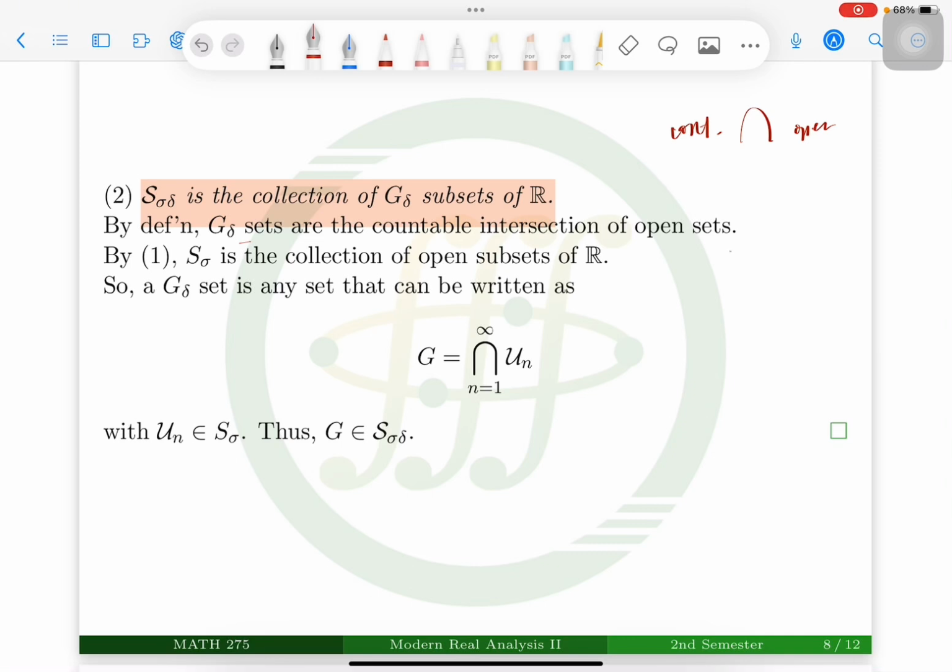By the previous result, S sigma is the collection of open subsets of R. So a G delta set is any set that can be written as the intersection of U sub n, where each U sub n is open in R, so each is in the collection of open subsets of R. Thus it is in the collection of G delta subsets of R, being a countable intersection of open sets.